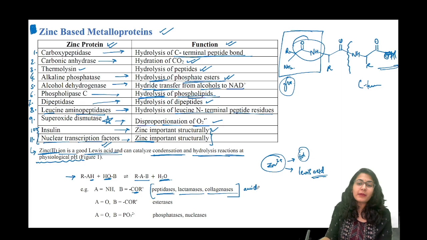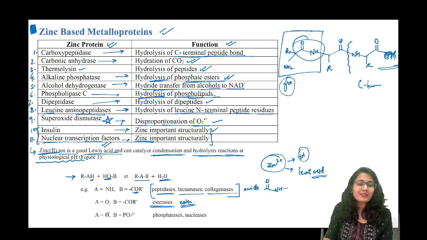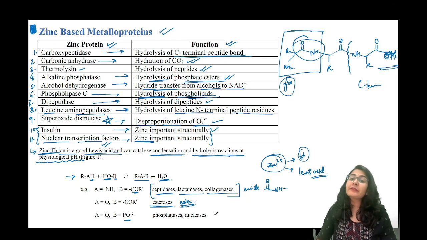This is going to be an amide which is going to form a C double bond O NH type of bond. Next, if A is an oxygen and B is also a carbonyl, then your ester is going to form. तो ester बनेगा यहाँ पे. That is done by esterases. If A is an oxygen again and this B is a phosphate or let's say a phosphite group, तो क्या बनेगा? Phosphate बनेगा.